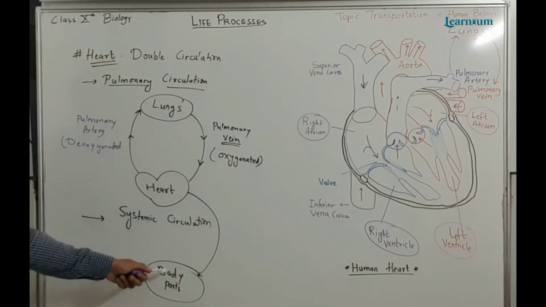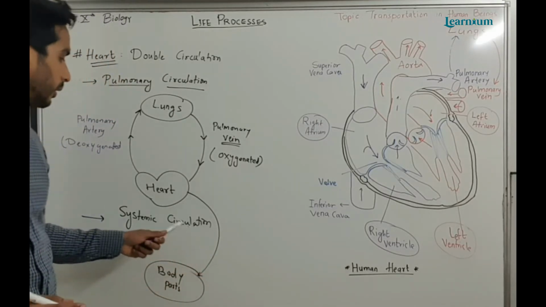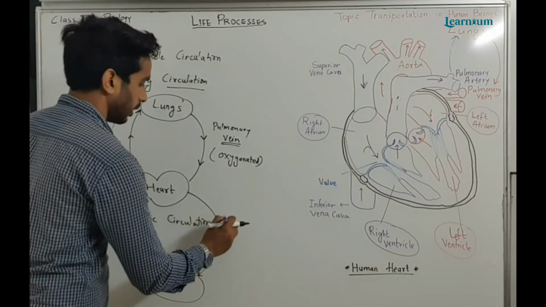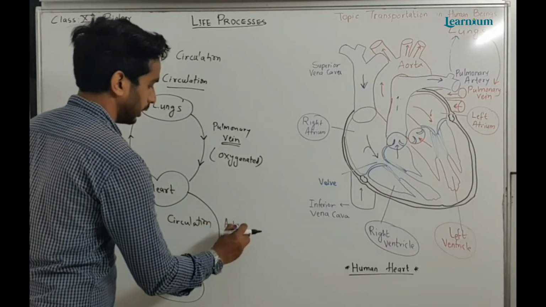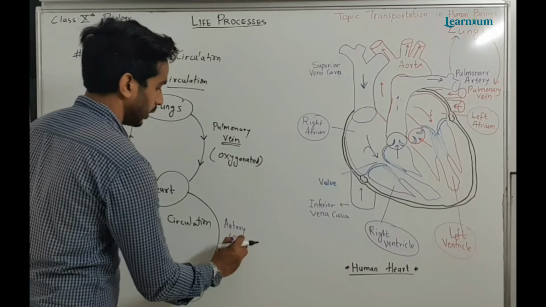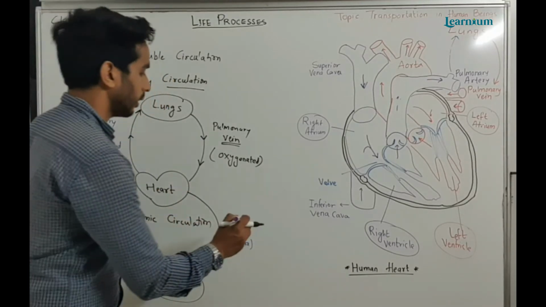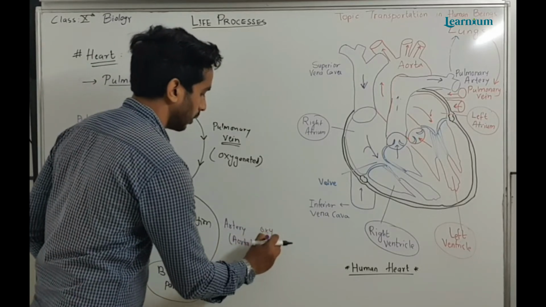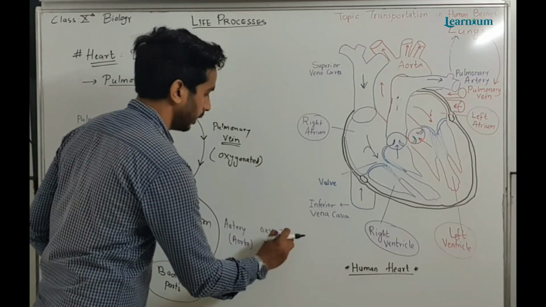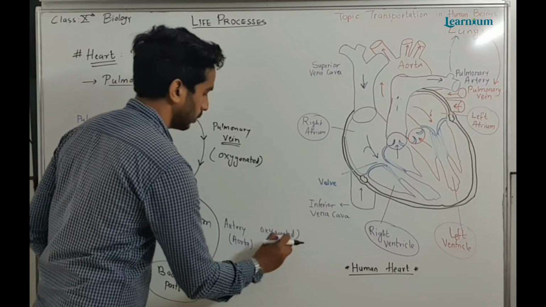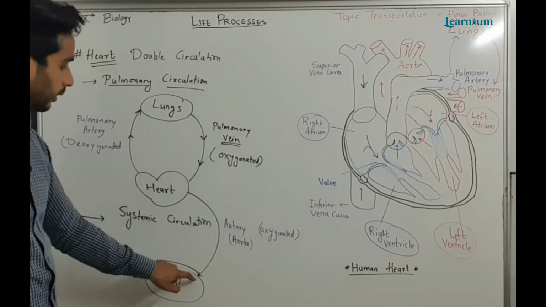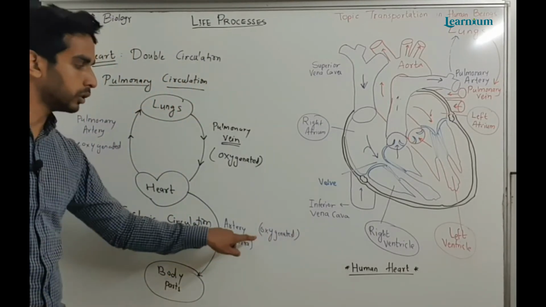The function of taking away the blood is of arteries. The largest artery is the aorta. So the heart will send oxygenated blood towards the body. Then the body will consume the oxygen of the blood.